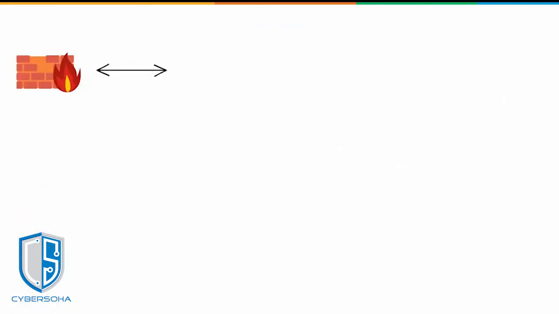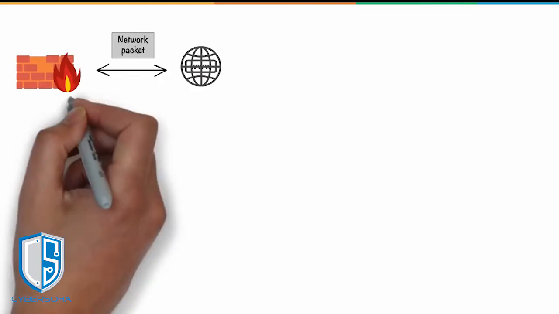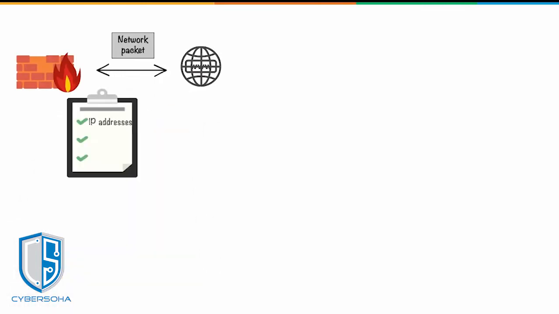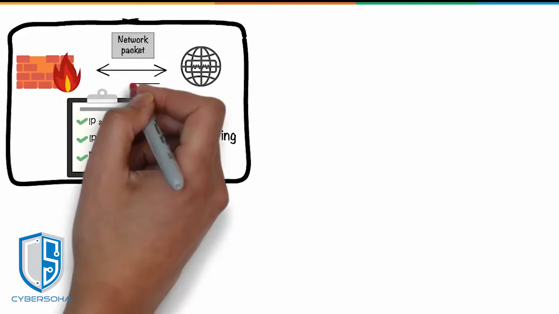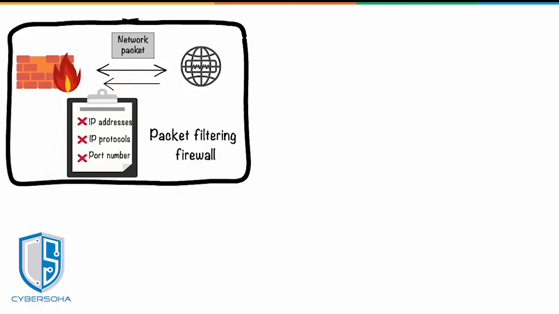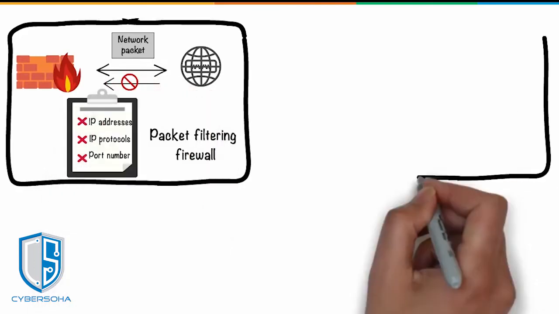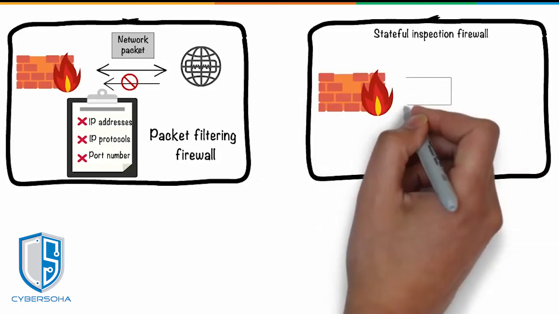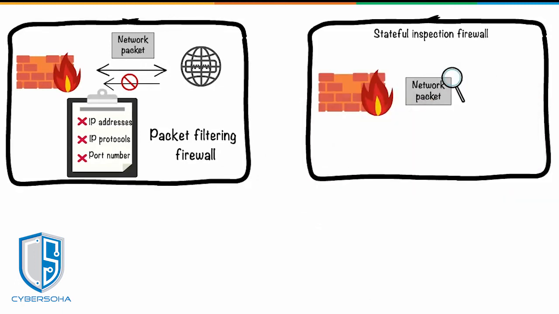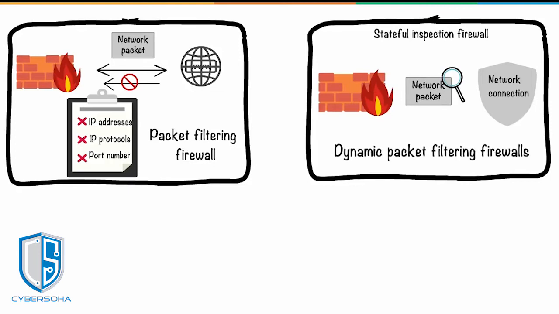A firewall that compares each outgoing and incoming network packet to a set of established rules, such as the allowed IP addresses, IP protocols, port number, and other aspects of the packet, is known as a packet filtering firewall. If the incoming network traffic is not per the predefined rules, that traffic is blocked. A variant of the packet filtering firewall is the stateful inspection firewall. These types of firewalls not only examine each network packet, but also check whether or not that network packet is part of an established network connection. Such firewalls are also referred to as dynamic packet filtering firewalls.